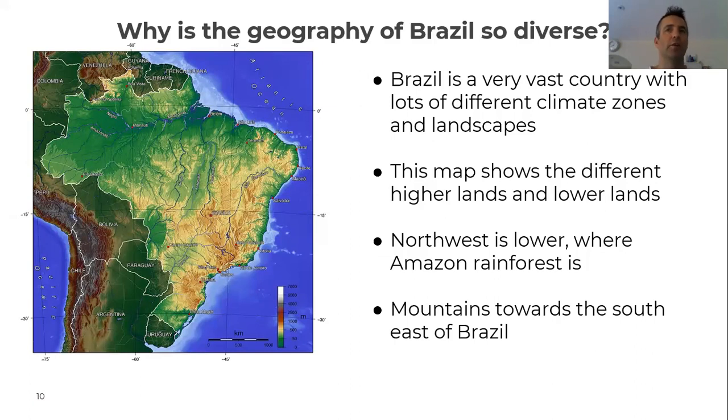There are fewer mountains and peaks, and that's where the Amazon rainforest is. Whereas you can see the higher pieces of land like the mountains towards the south and the east of Brazil, a slightly different colour on the map. So one reason why the geography is so diverse is because it's such a big country, so the landscape changes a lot throughout the country.